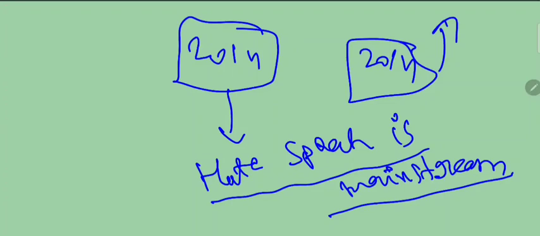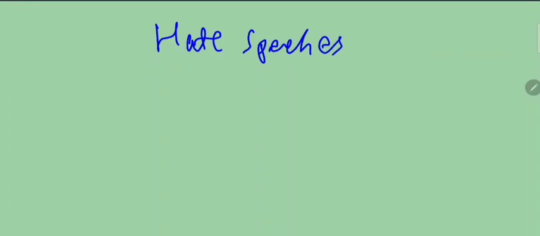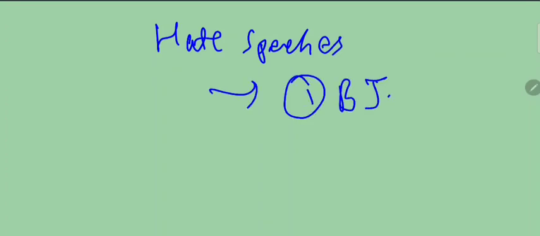Now, which parties give hate speech the most? The most number of hate speeches have been given by BJP.